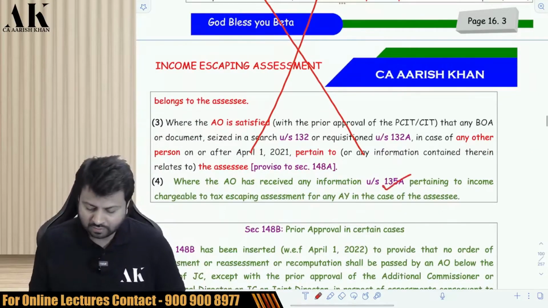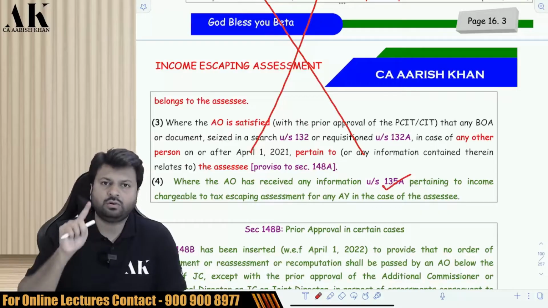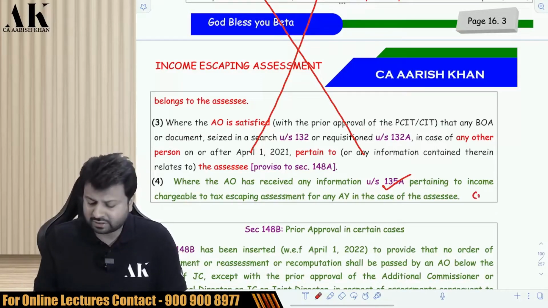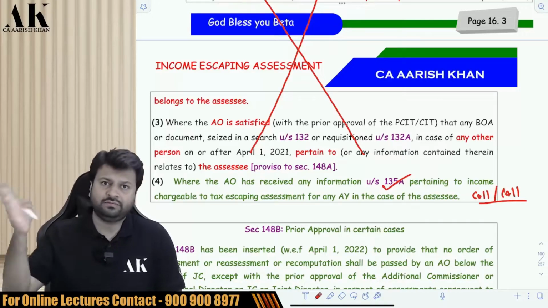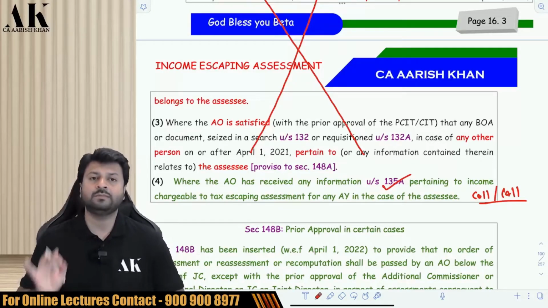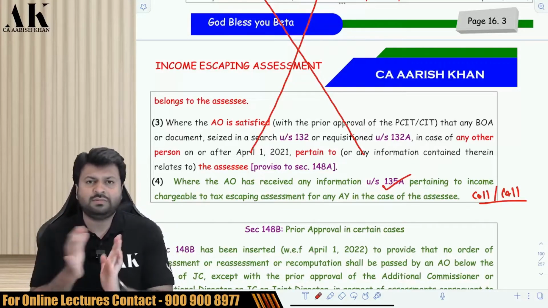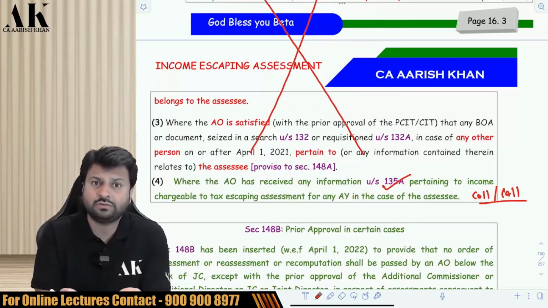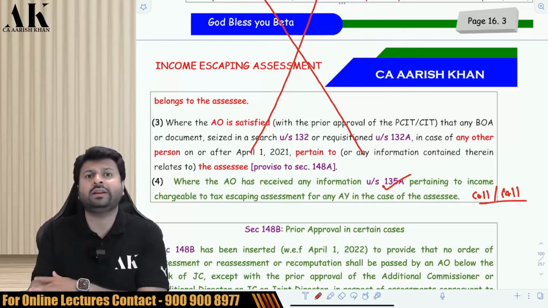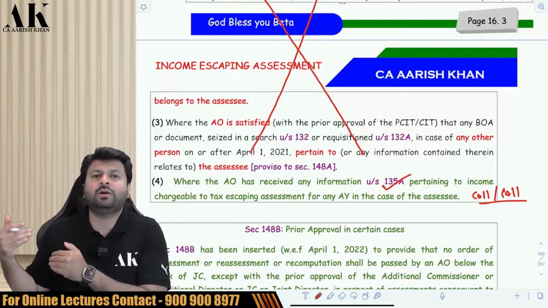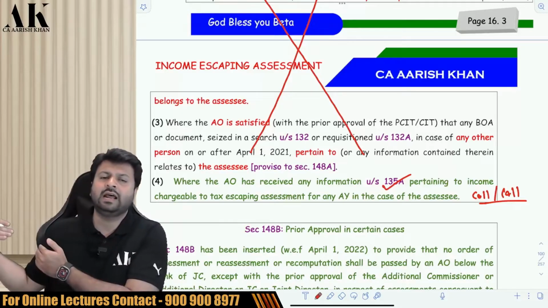And the second case is 135A cases. It is not mandatory to conduct that inquiry under 148A. So in case of 135A cases, like collection of information, like calling of information, etc., those sections 133, 133B, if they have already been initiated, they don't have to conduct this inquiry under 148A. Be very careful. Okay. So these are the two sections which are very much related to each other, 148 and 148A. 148 is the notice which you will send to file the return, but before that you have to conduct inquiry under 148A. And there are some exceptions under 148, and there are some exceptions under 148A also.